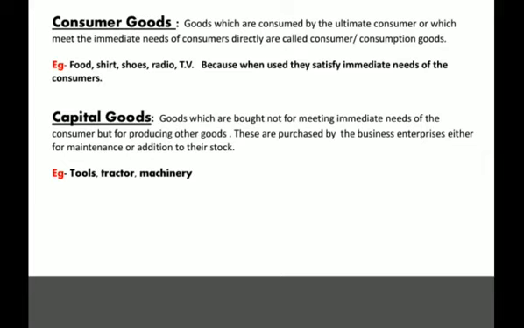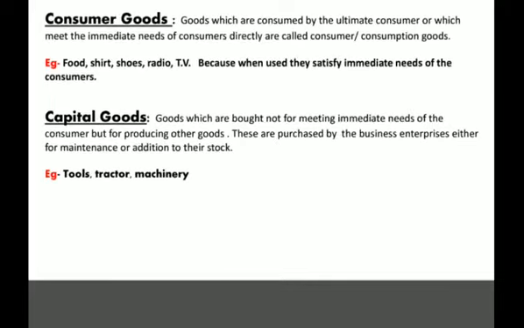If I'm consuming milk, then that good will be called a consumer good, because I'm directly consuming it. I'm not using milk for producing and selling things. When we use those goods, they satisfy the immediate needs of the consumer. That's why they are called consumer goods. They are not for producing other goods.